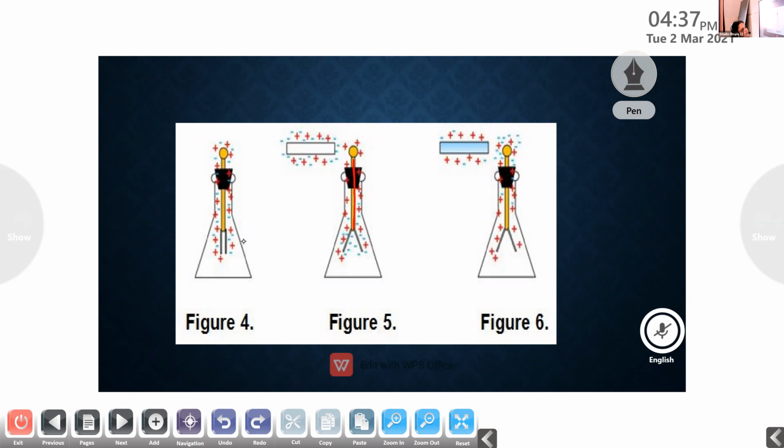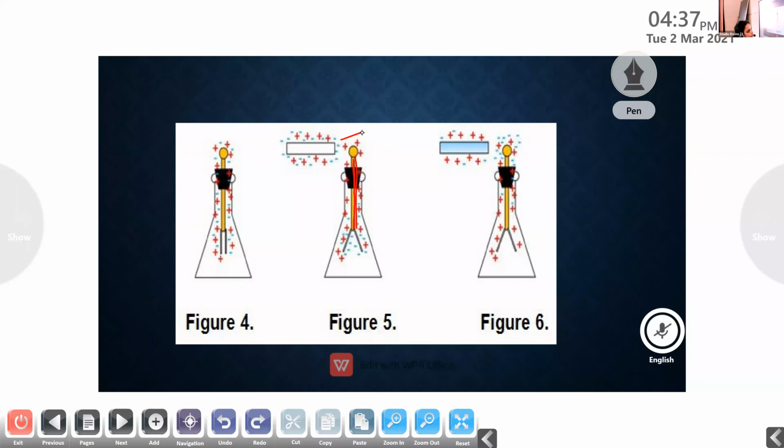How does this electroscope work? Ma'am, when a charged body is brought near to the metal ball, then the gold leaves will diverge. Yes, then the charge flows through the metal rod. As a result of the presence of these charges, the golden leaves diverge. And the degree of divergence of these golden leaves determines the amount of charge present in this charged body.